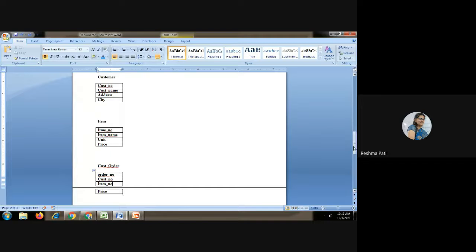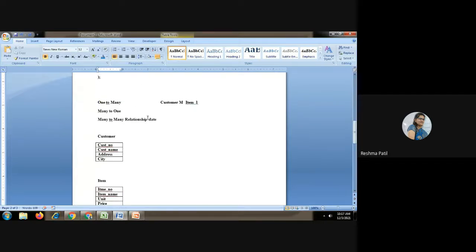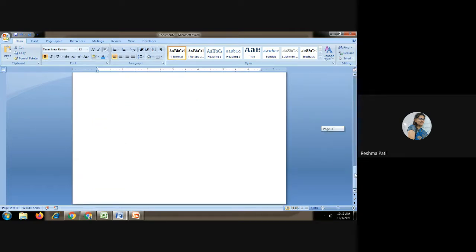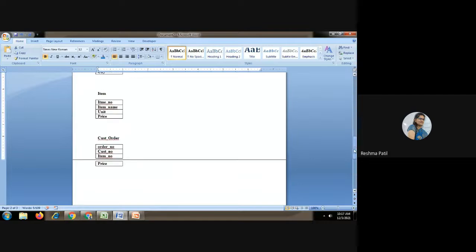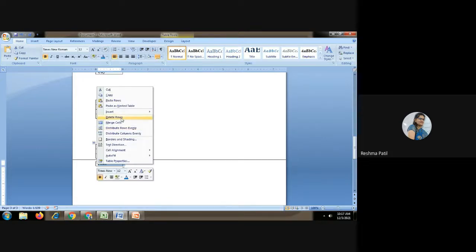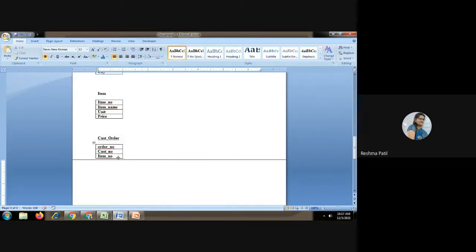Now if such a type of question is there, where you have to show one more column in that third table, then you will write that part here. Otherwise only this part is sufficient for the third table. But if in the question they have given any other column name, then that column name you will write here.